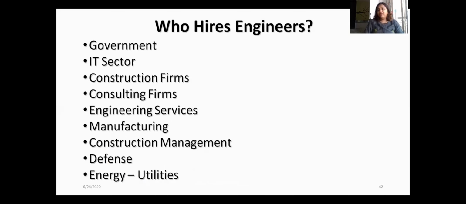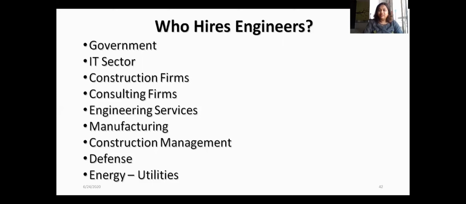Now, what are the different sectors that hire engineers? It is not like after engineering you will get jobs in the private sector only. No, there are government sectors like DRDO, MTNL, NPCIL. You can get jobs in these sectors also. There are IT sectors like Infosys, TCS, Capgemini.